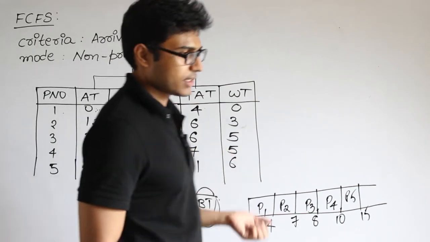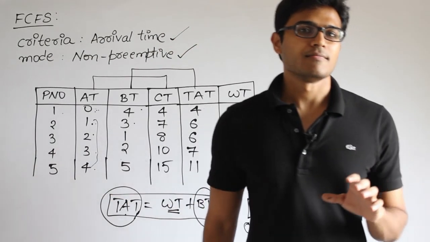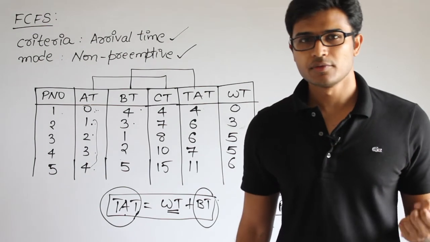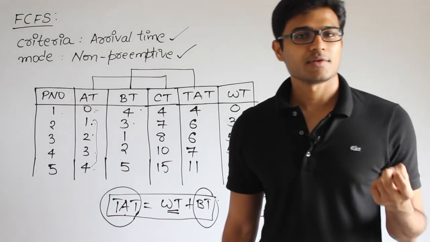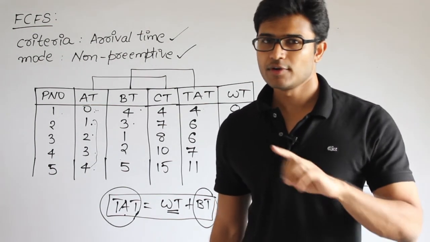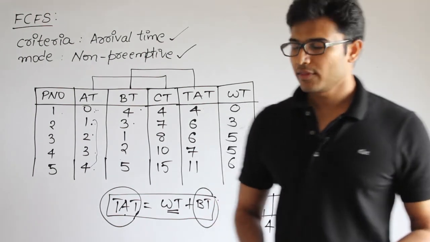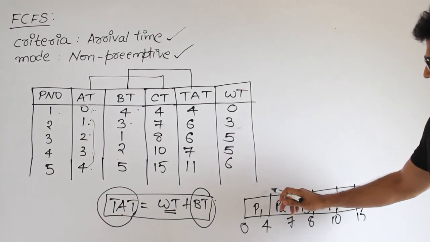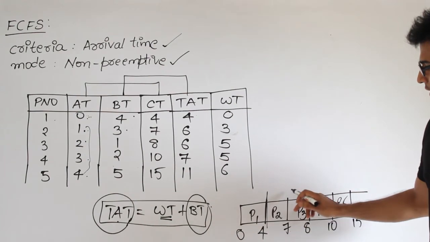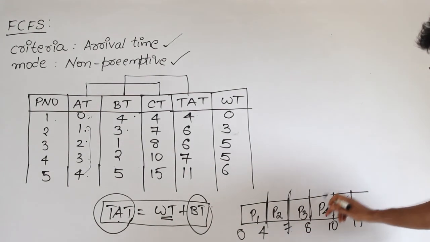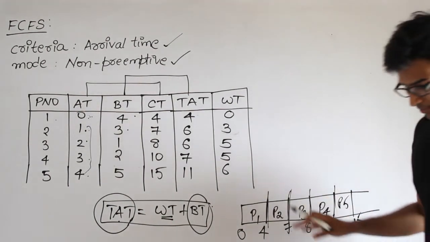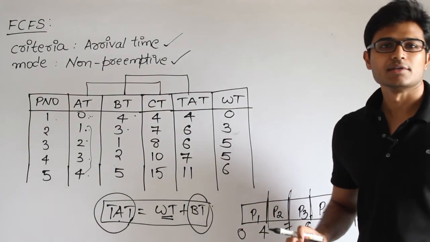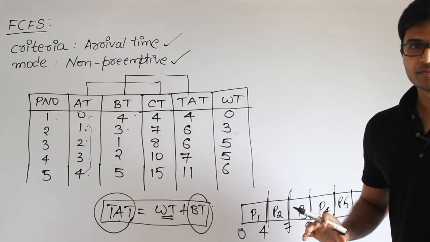And see, in this case, since it is non-preemptive, which means once a process gets to the CPU, it will not again come back to the ready queue. That is why I am just seeing how much time it is waiting actually to get the chance for the first time, right? So that is what it is here, since it is non-preemptive, right?